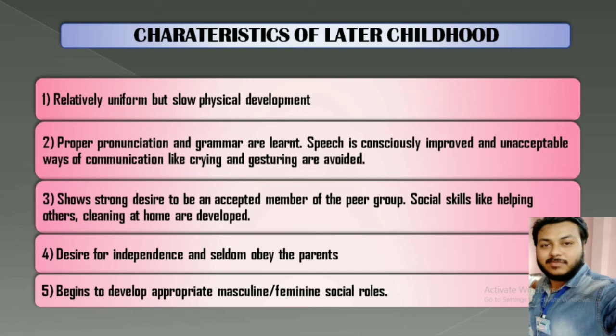Now later childhood is actually called the gang age, because it comes just after early childhood. It starts from 6 years and continues up to 11 or 12 years. So during this stage children develop a desire for independence, and they seldom obey their parents. Physical development is actually slow at this stage.